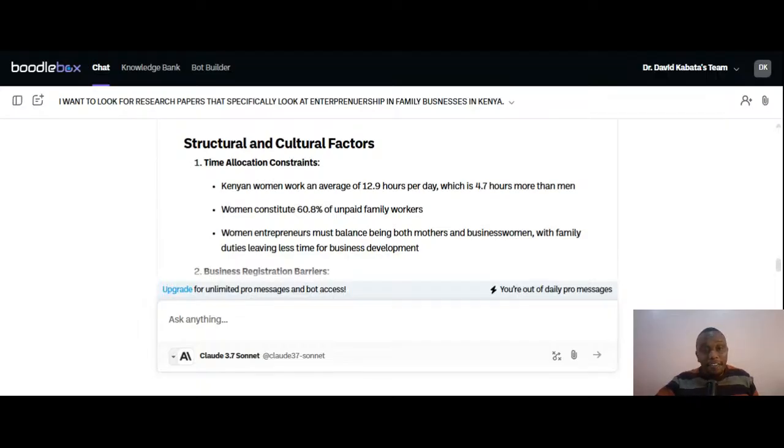Remember, you have to do the heavy work of looking for the papers that you want to use in your research. And then after you have looked for as many papers as possible, you can come to some of these platforms and they will help you to identify the research gaps that are available in those papers. You can choose the research gap that you want to deal with. And from there, you can continue with the research work easily and without having so many challenges.